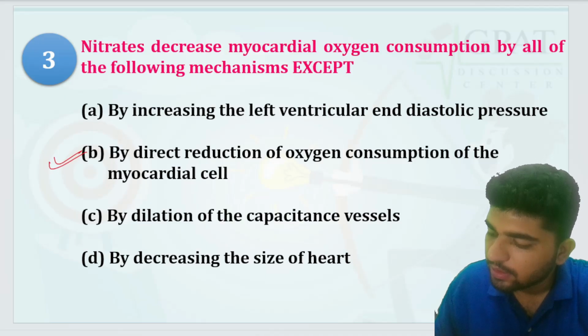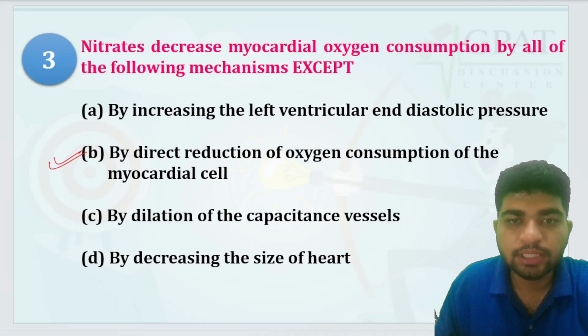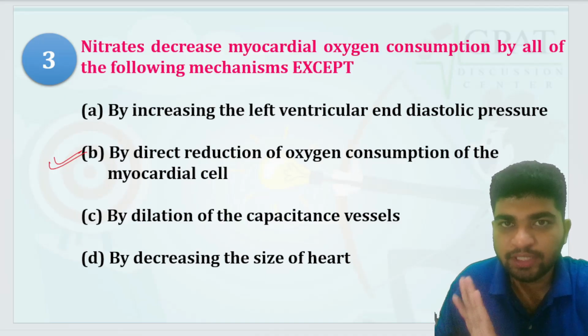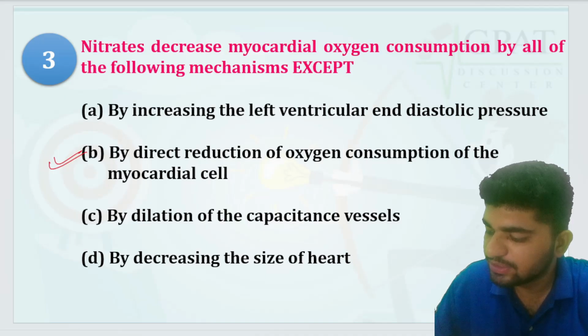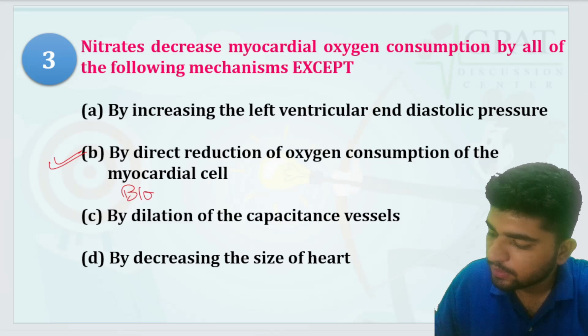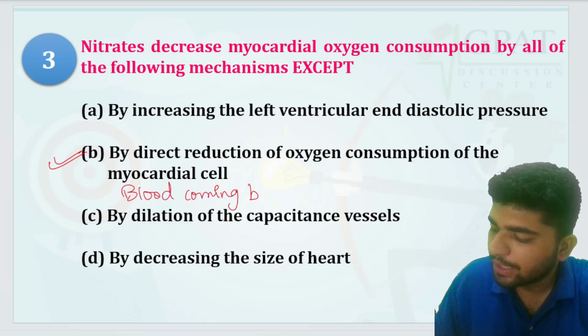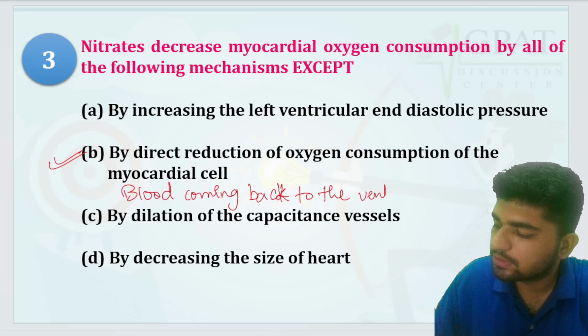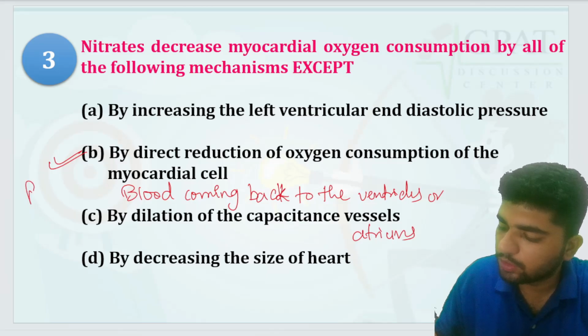Yes, nitrites decrease myocardial oxygen consumption because they decrease the preload. What is preload? Preload is the blood coming back to the ventricles or atriums. That is preload.